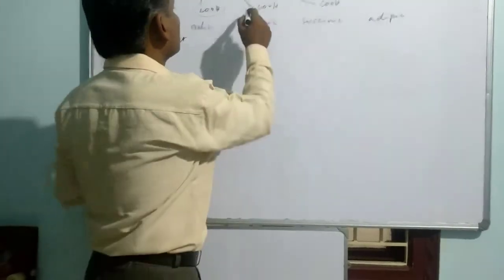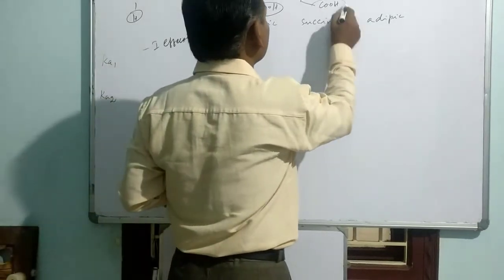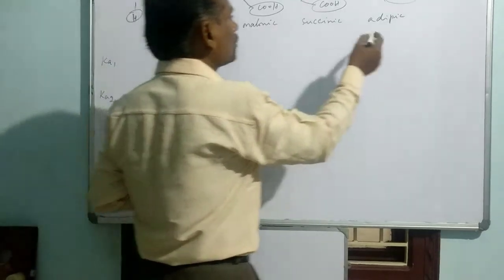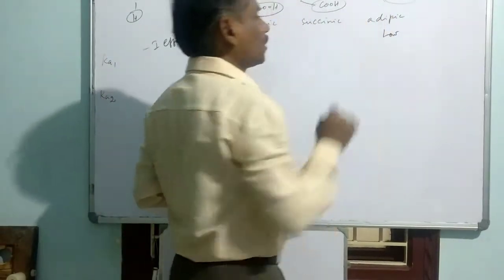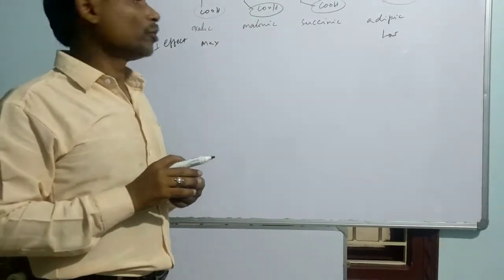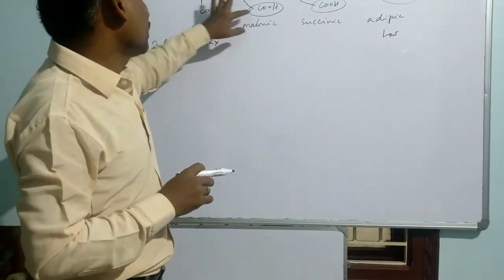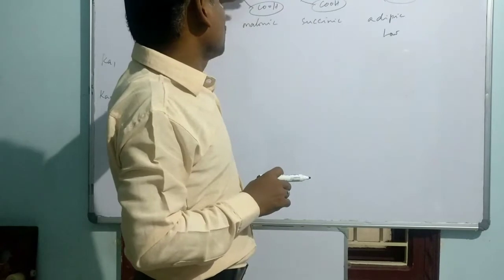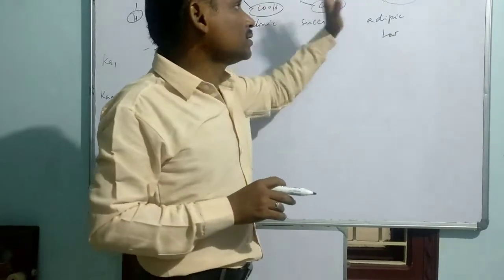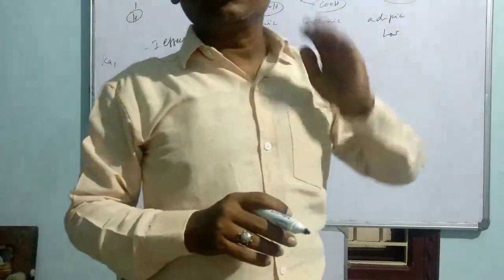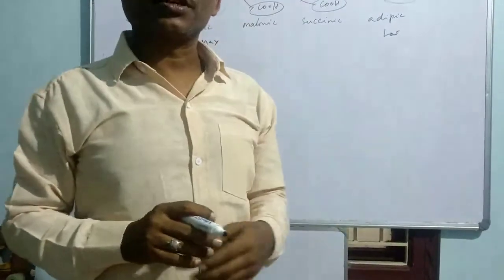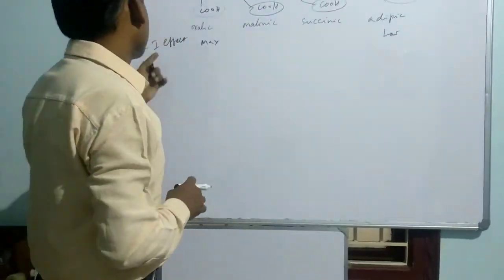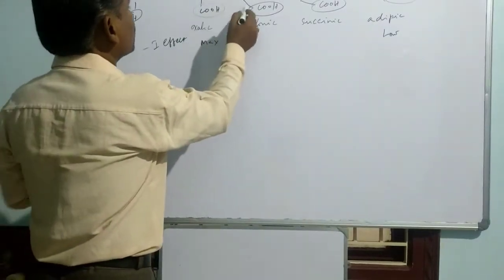This minus I effect gradually decreases here. Everywhere it is a minus I effect because of one of the COOH groups, but this effect is maximum in the first compound, and it falls when you go to the other compounds, because the distance becomes more and more. The COOH is very near in the first, here in between one more carbon appears, here two more carbons. That means the distance between one COOH group and the other gradually increases, thereby the inductive effect gradually falls. It diminishes after 3 or 4 sigma bonds. That's why, based on the minus I effect, the first one is more acidic compared to the second one.